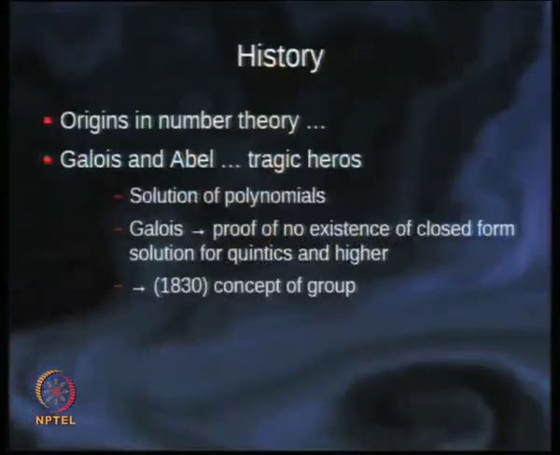And so you can read the Wikipedia page for the history of group theory, but they say origins are in number theory, Euler and others, which I don't know much about, but there are somewhat colorful stories of these two mathematicians from the 19th century, Évariste Galois and Henrik Abel. Unfortunately, both of them died early, Abel in his late 30s and Galois in his late 20s. Abel, I think, out of illness, but Galois out of a more colorful thing, some quarrel over love. So he got into some duel and then got killed.